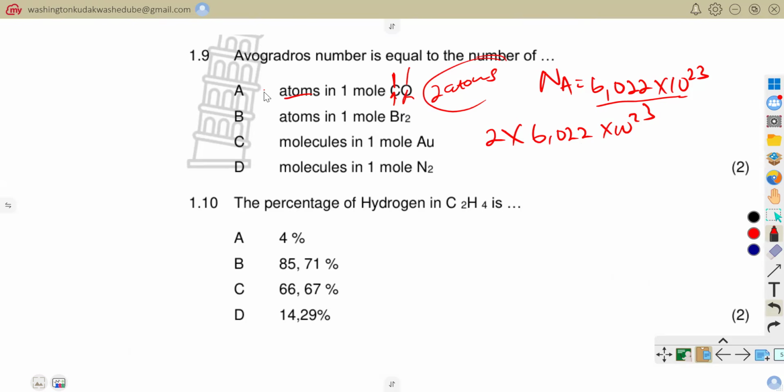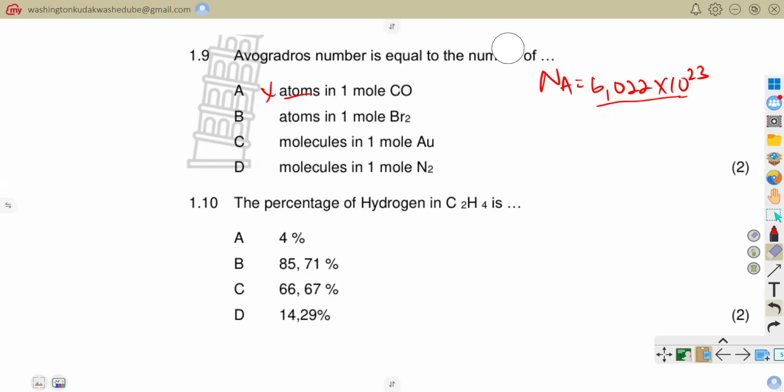So this becomes wrong. And then now let's go to the following. Here, good people, we have 2 atoms times the number of atoms that are represented by 1 mole. There will be 2 times this, so they are not equivalent.